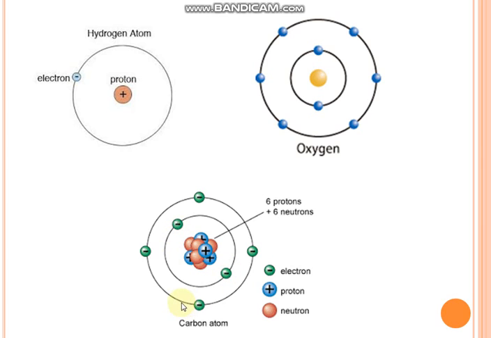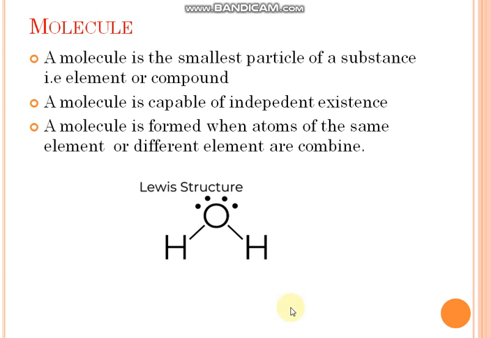Here a carbon atom has atomic number 6. So that's why there will be 2 electrons in the first shell and 4 electrons in the next shell. See here, these blue ones are the protons, these pinkish ones are the neutrons, and these greenish ones are the electrons. Protons are always positively charged, electrons are always negatively charged, and neutrons are neutral.